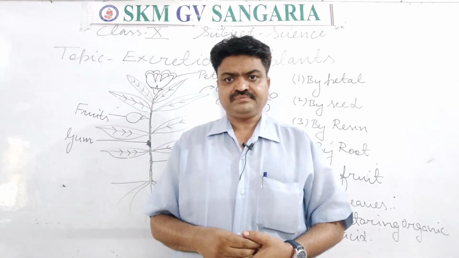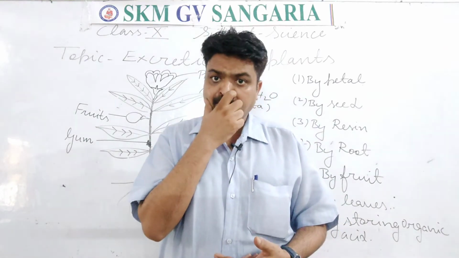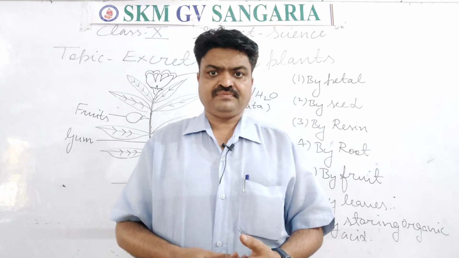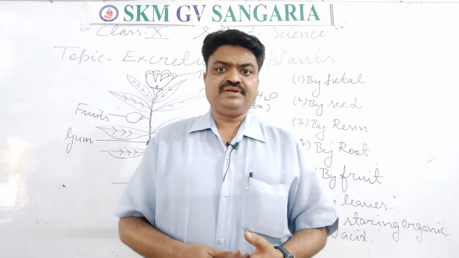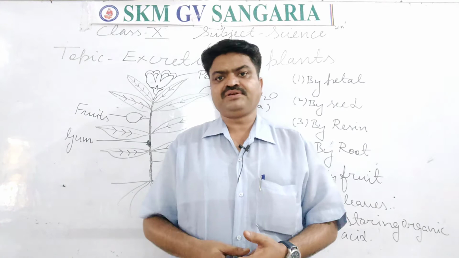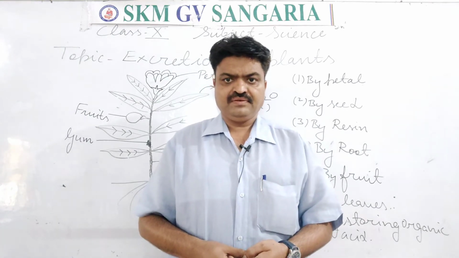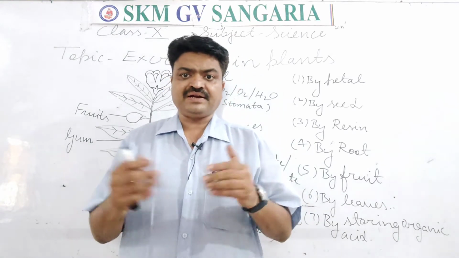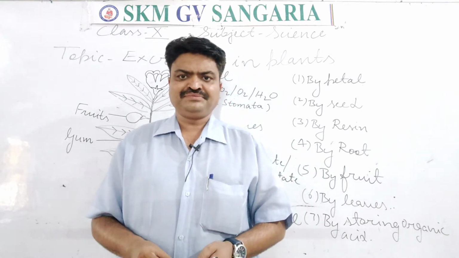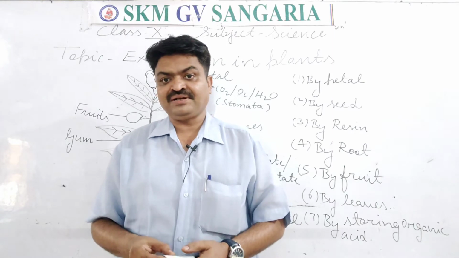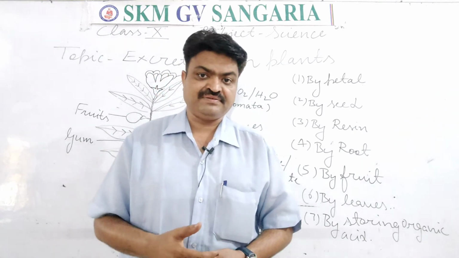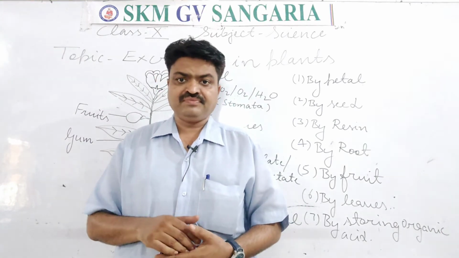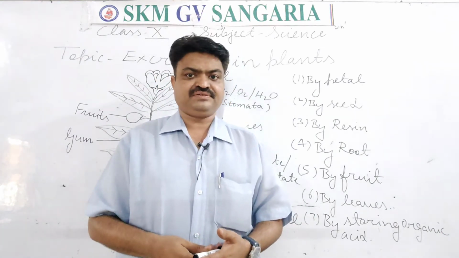Like this, plants also get rid of their waste with the help of fruit, student. Fruit is the part that is produced after fertilization, and in this fruit, student, they collect all the waste material. Yes, as waste material they collect different substances. And with the help of the shedding of the leaves or the fruits, they get rid of the waste.